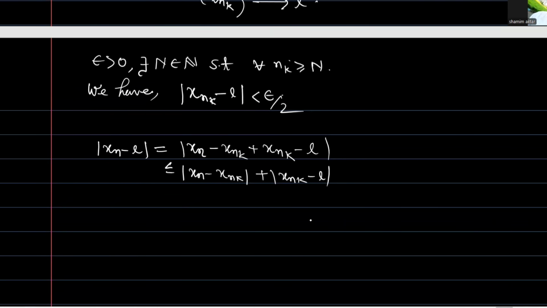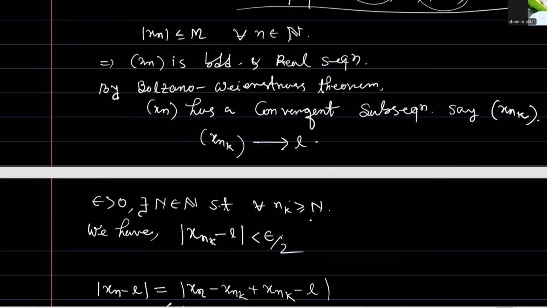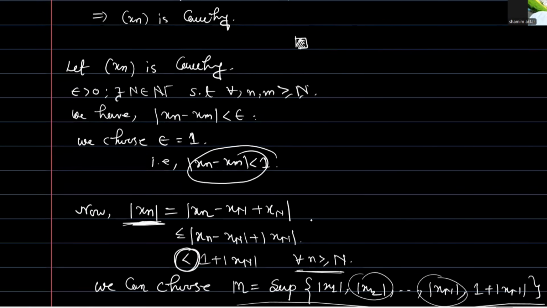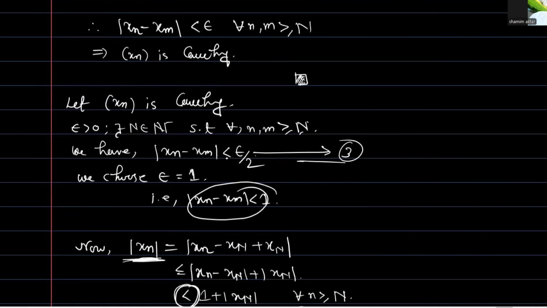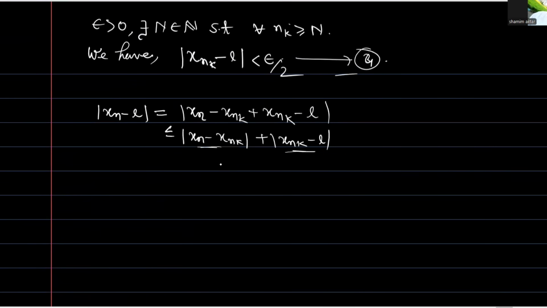This value and this value, from the equation number 3 and equation number 4, where for the Cauchy part we also choose epsilon by 2 for simplicity of the calculation, are strictly less than epsilon by 2 plus epsilon by 2.